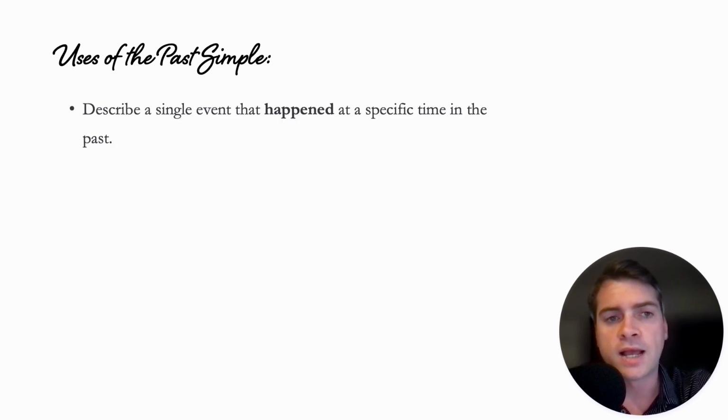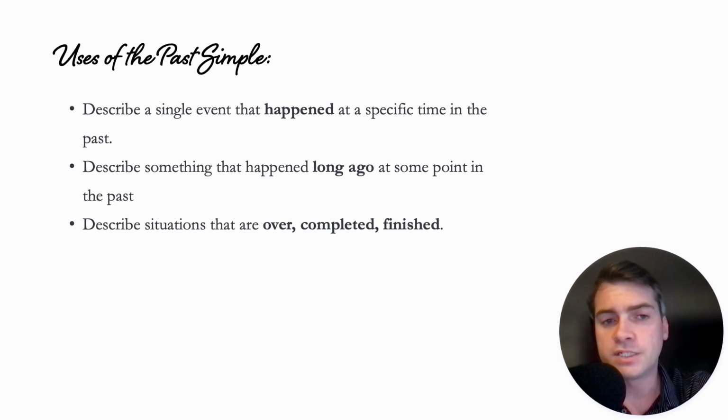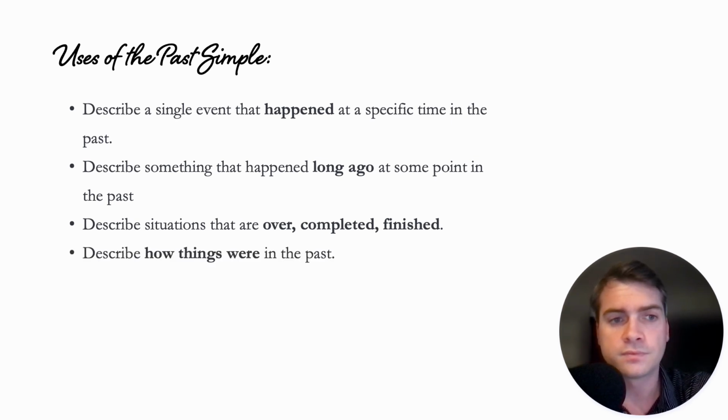So if we look at the uses of the past simple, we'll use the past simple to describe a single event that happened at a specific time in the past. So remember this specific time. And you see we say happened, ed, because it happened in the past, right? It's finished and it happened in the past. Describe something that happened long ago at some point in the past. Describe situations that are over, completed, or finished.